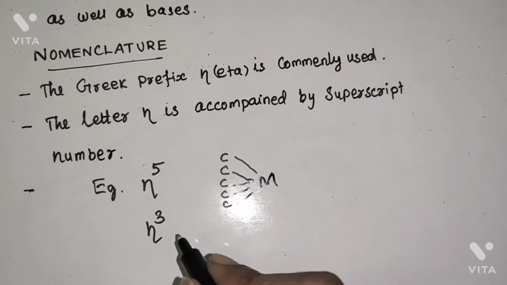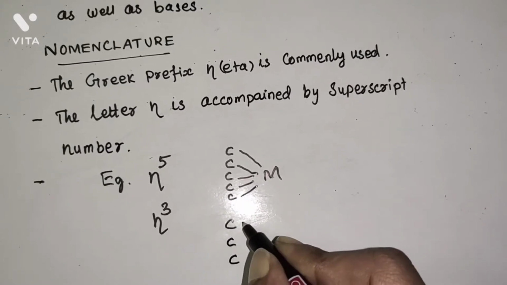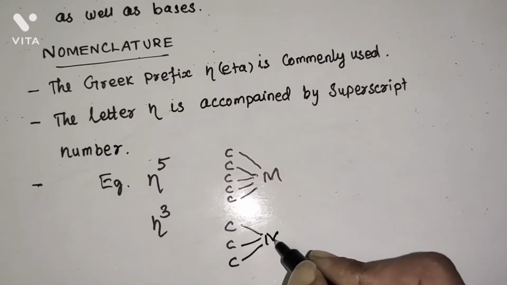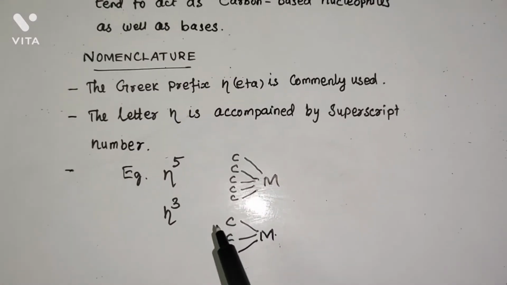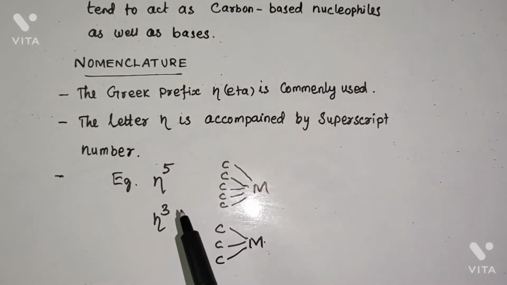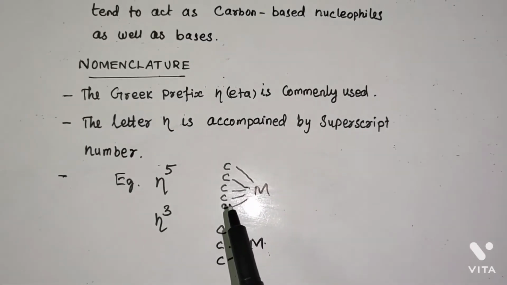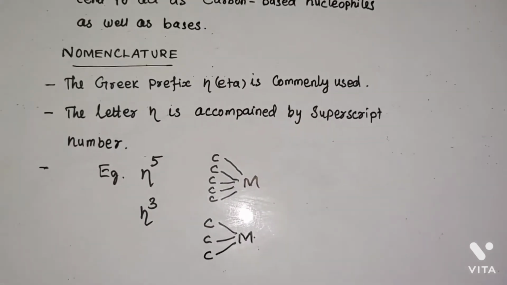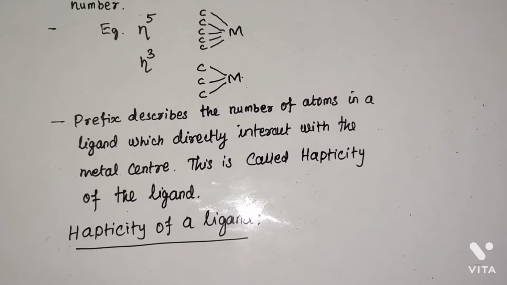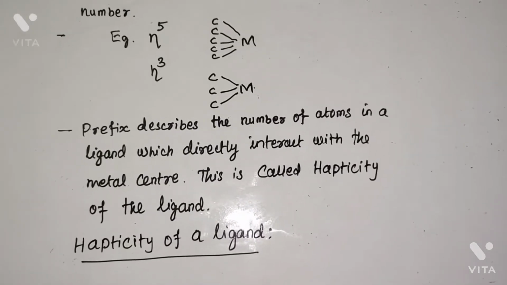Now, eta 3 is the same, with 3 carbon atoms in an organometallic compound directly interacting with the metal atom. Therefore, the prefix describes the number of atoms in a ligand which directly interact with the metal center. This is called the hapticity of the ligand. Hapticity of a ligand is the number of atoms that are directly bonded to the metal center.